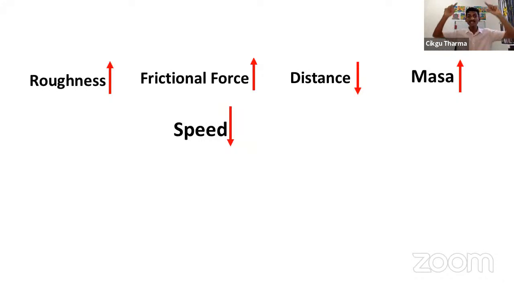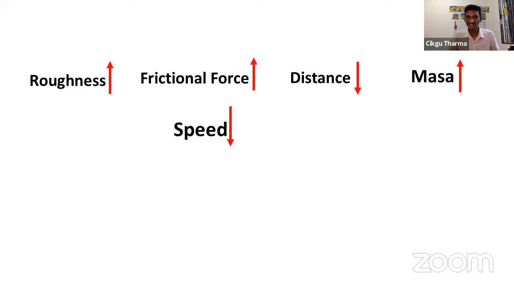Frictional force decreases. All right. What happened to the distance? Distance increases. And what happened to the time? The time decreases if the surface is smooth. And what happened to the speed? When the toy car is moving on a smooth surface, the speed increases.